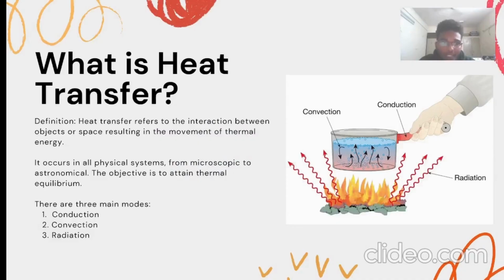So what is heat transfer? Basically, heat transfer is an interaction between an object and its surroundings. Whenever a temperature gradient is created between an object and its surroundings, heat transfer occurs. There are basically three modes in which it occurs: conduction, convection, and radiation.